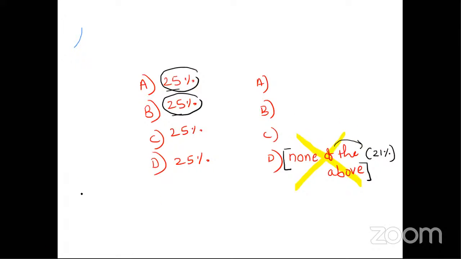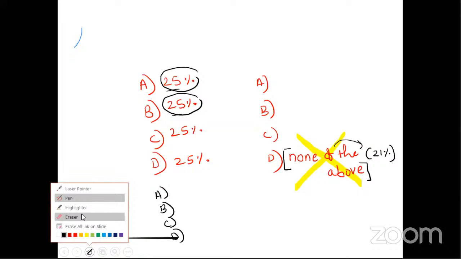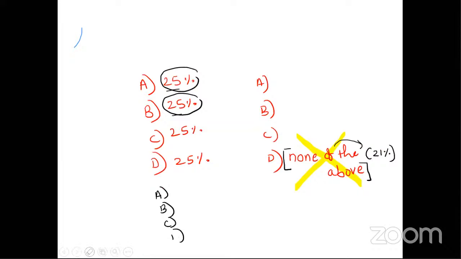Similarly, moving further, chances of all of the above. In every question you have four options, but if you have all of the above as an option, then the chances of all of the above to be correct is 34%.